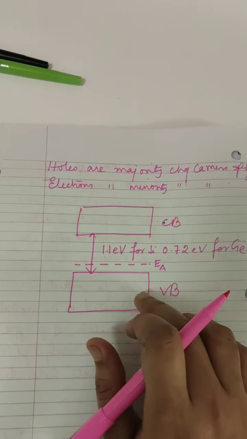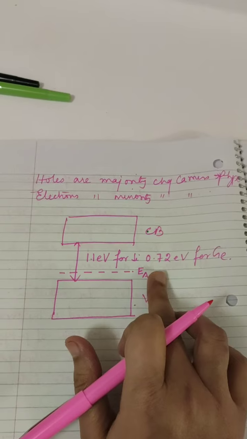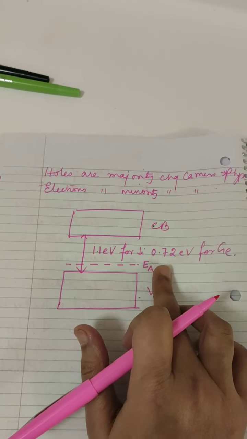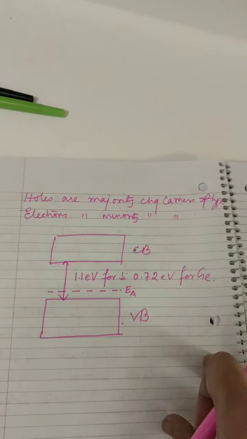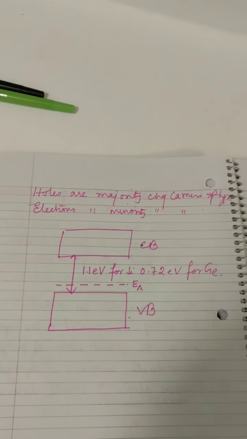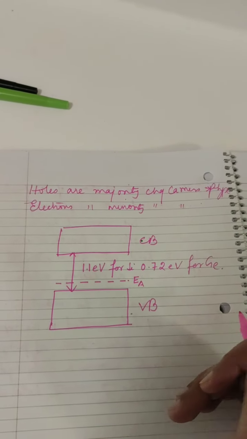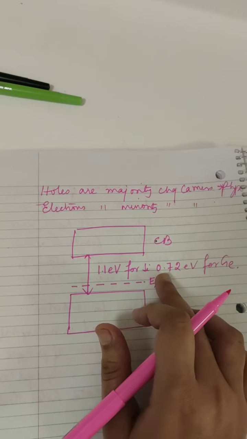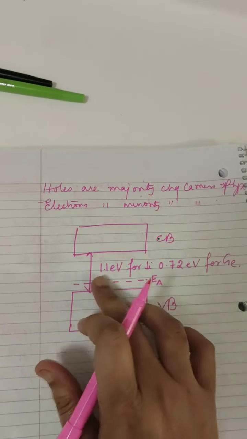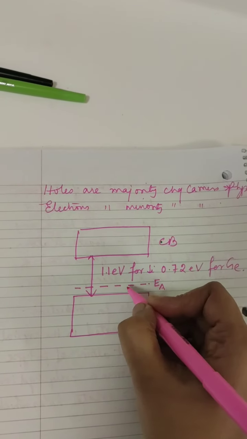The valence band will have an energy band, not an energy level, whereas the acceptor atoms will have an energy level. Why? Because acceptor atoms are quite few and far apart from each other, so there is no interaction between one acceptor atom and another to create a band. So this is the acceptor. These are discrete levels, the acceptor level, just above the valence band with a small energy gap.